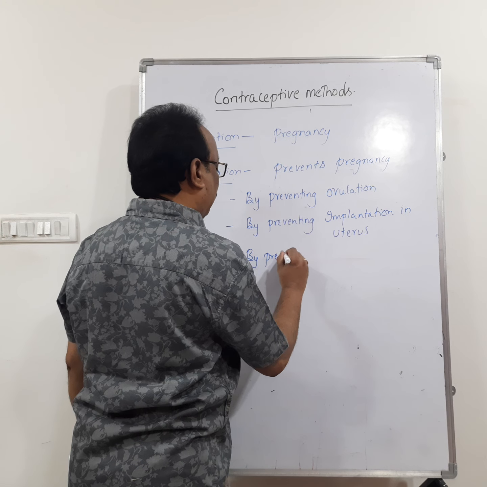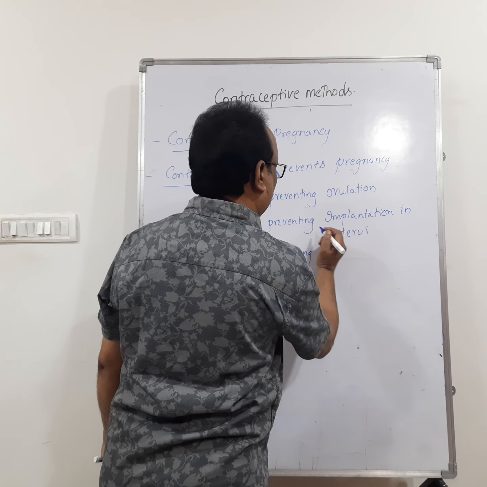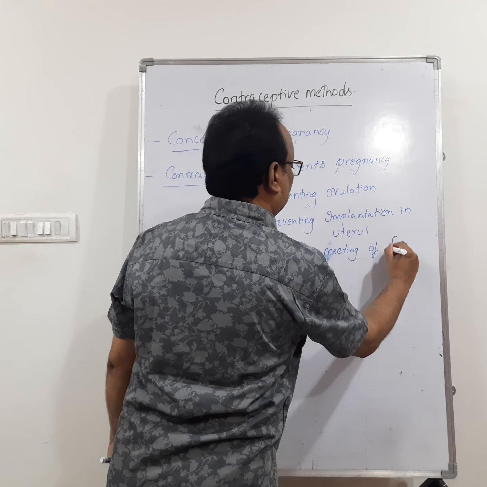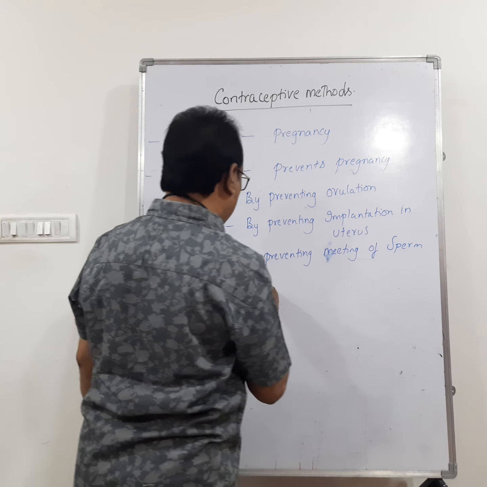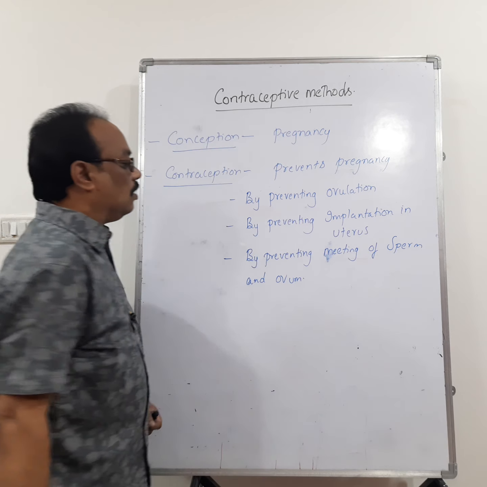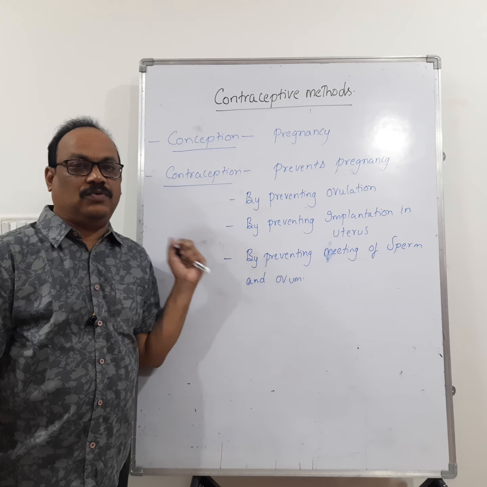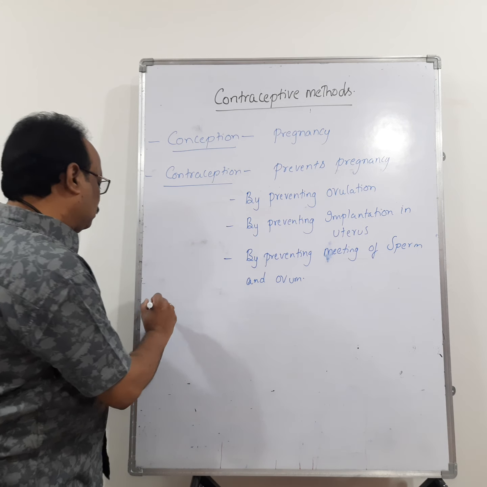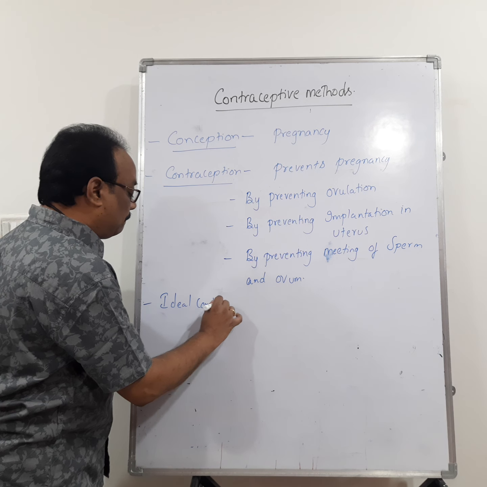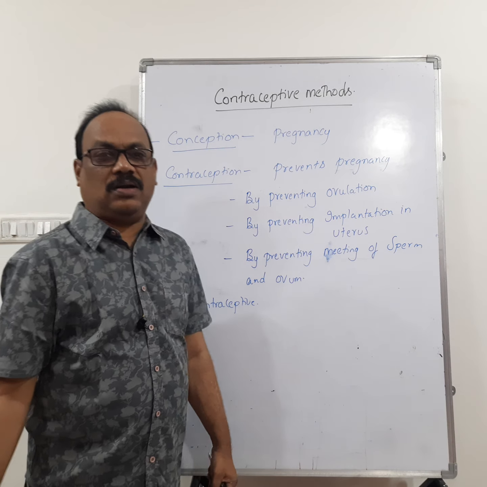Or by preventing the meeting of sperm and ovum. So contraception also prevents the meeting of the sperm and ovum. Then what should an ideal contraceptive be? What is an ideal contraceptive?